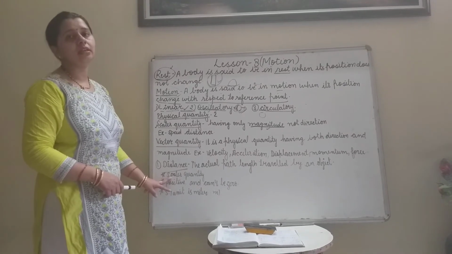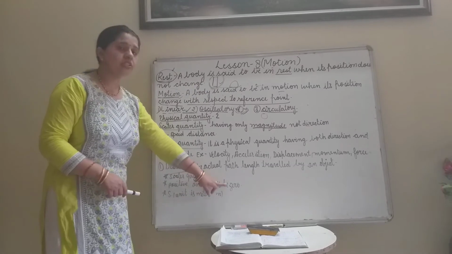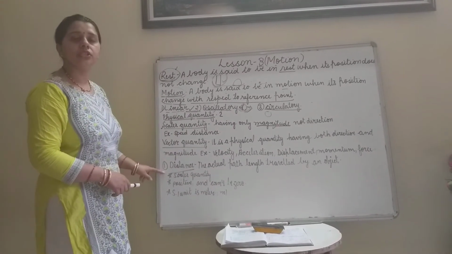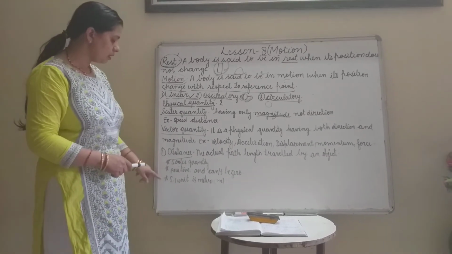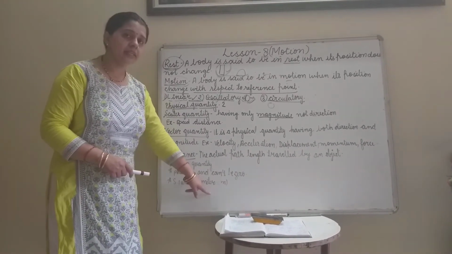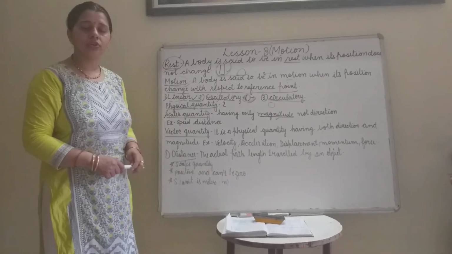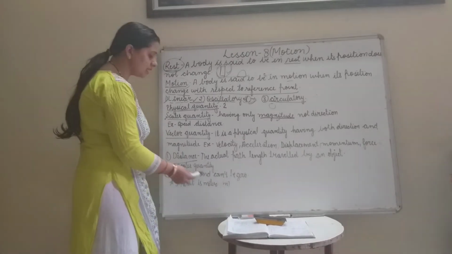Scalar means only magnitude. It is positive and can't be zero. It can be positive only. The SI unit is meter, small m. We measure distance in kilometer also, in centimeter also, but the SI unit of distance is meter.